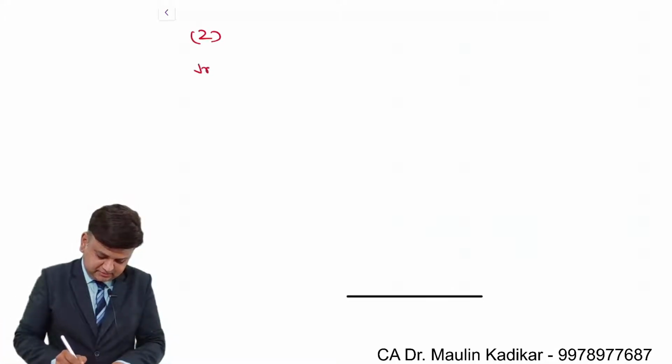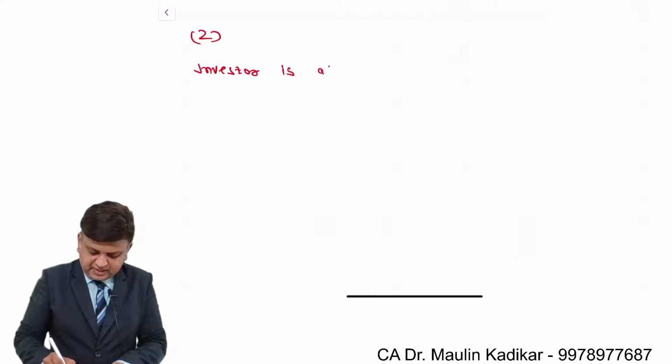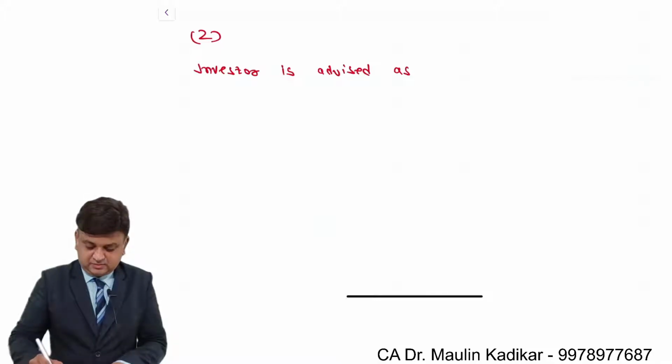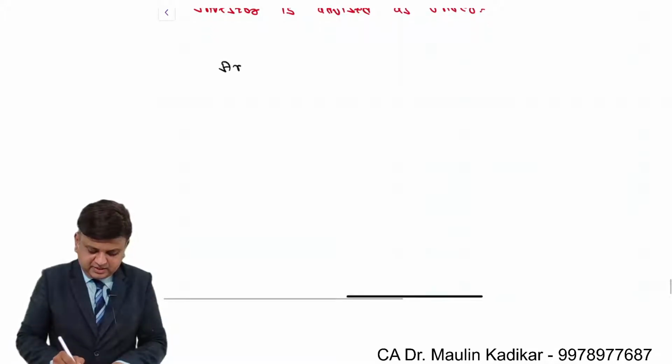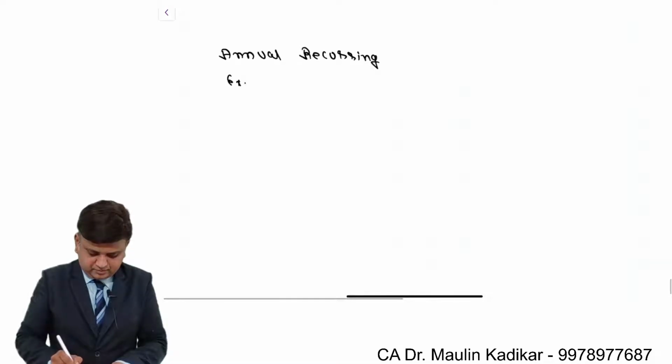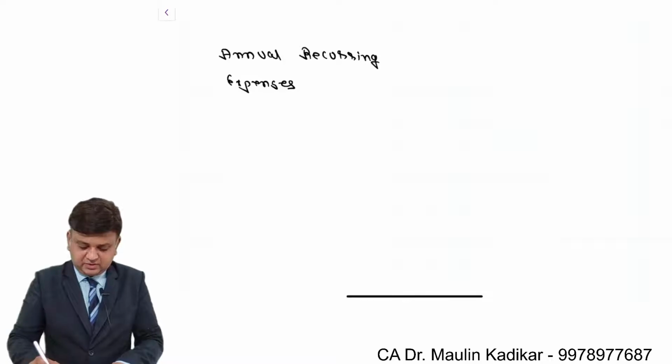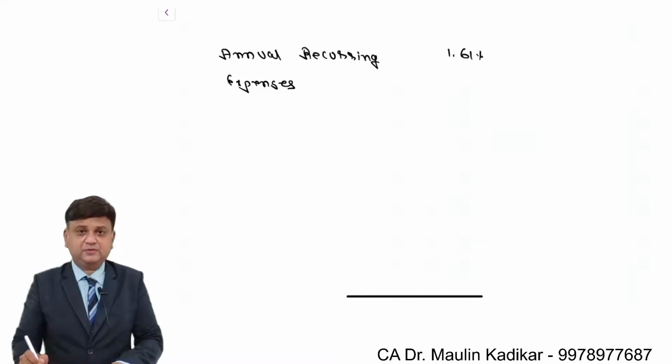Investor is advised as under: annual recurring expenses is supposed to be compared with 1.61%.